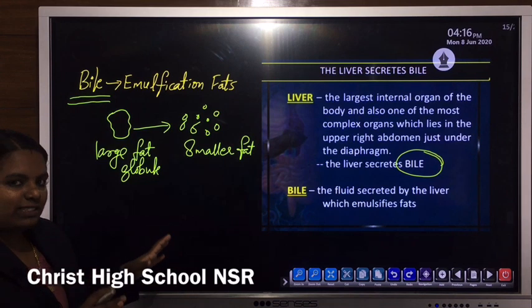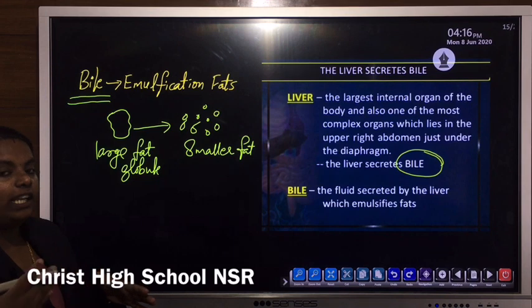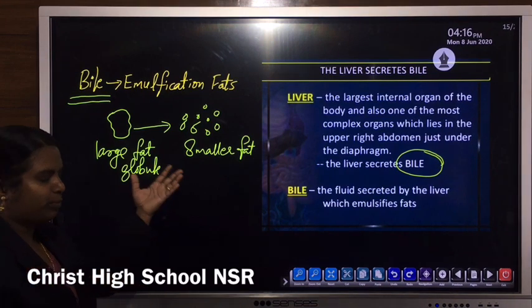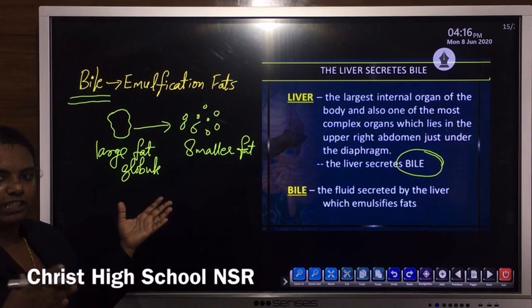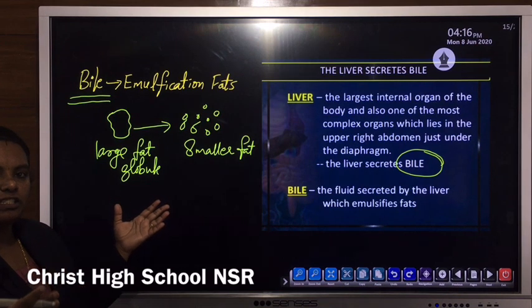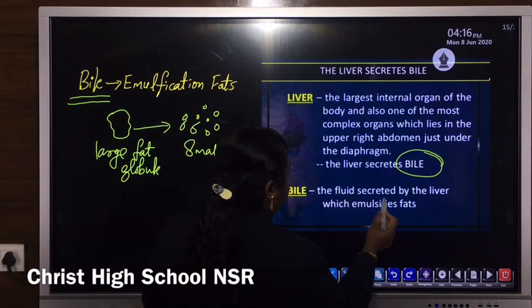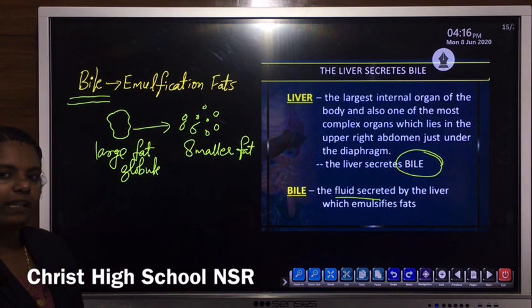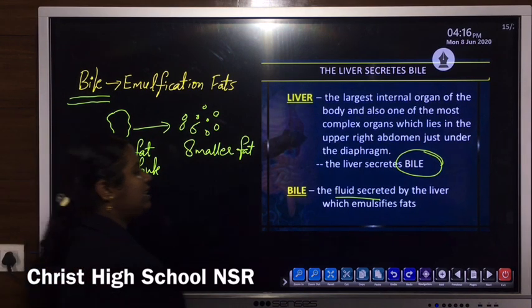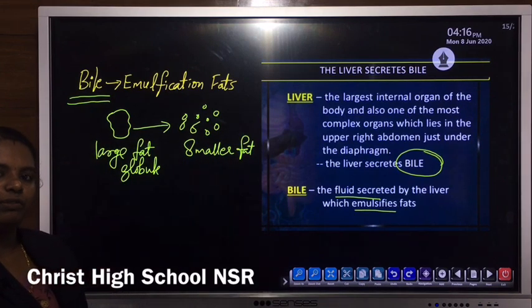After the emulsification only, the fat digesting enzyme can act upon the smaller fat molecules. Then further digestion of fat will take place with the help of fat digesting enzymes. So bile is the fluid secreted by the liver, and its main function is emulsification, or it helps to emulsify the fat.